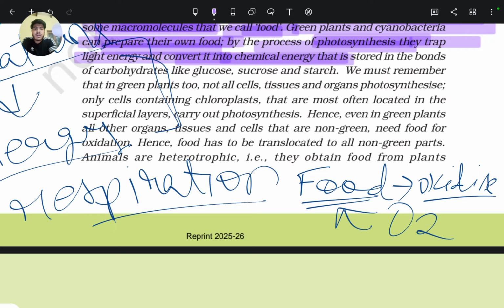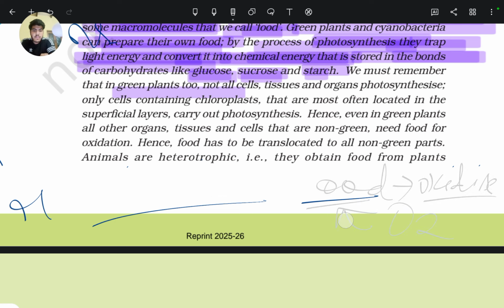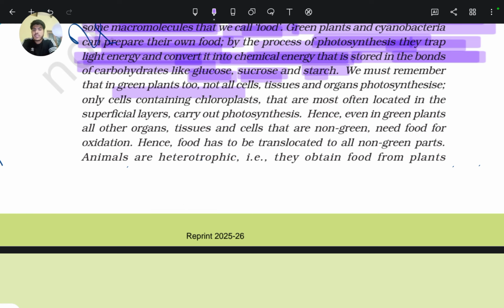In photosynthesis, they trap the light energy and convert it into chemical energy that is stored in the bonds of carbohydrates like glucose, sucrose, and starch. We must remember that in green plants too, not all cells, tissues, and organs photosynthesize.